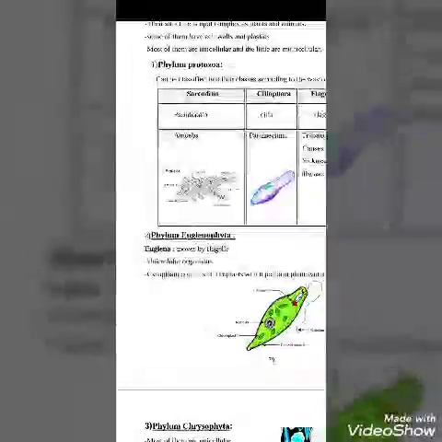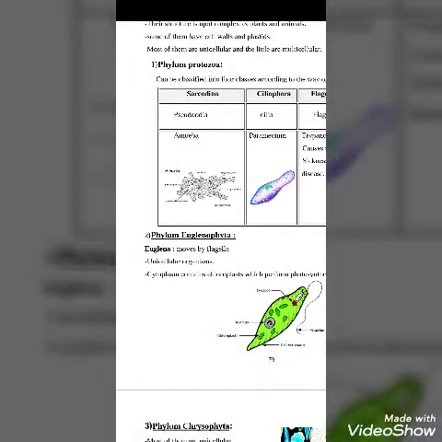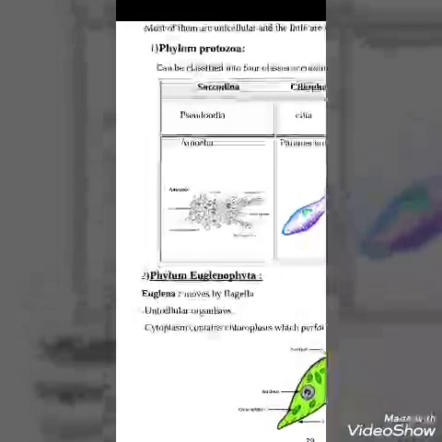We will start with class Sarcodina. They move by pseudopodia. Pseudopodia means fake legs, not real legs. They are like amoeba. Here we can see the picture of amoeba.